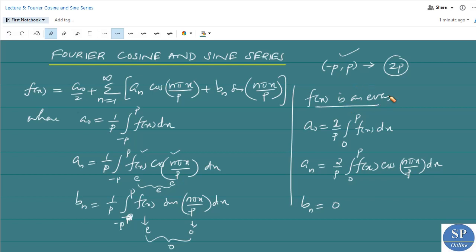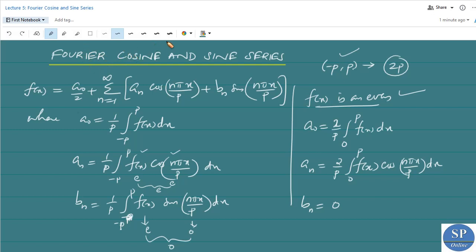So if f of x is an even function, the Fourier series is given by f of x equal to a naught by 2 plus summation n from 1 to infinity an cos n pi x by p, because bn is equal to 0. So we get a cosine series because this series contains only cosine terms and constants. So if f of x is an even function, the Fourier series is a cosine series.